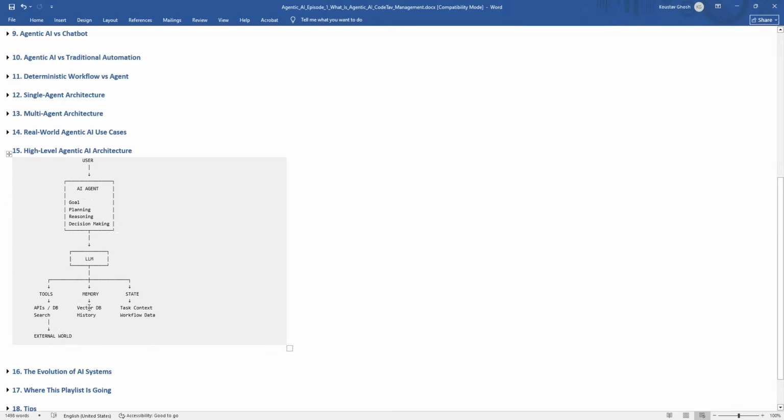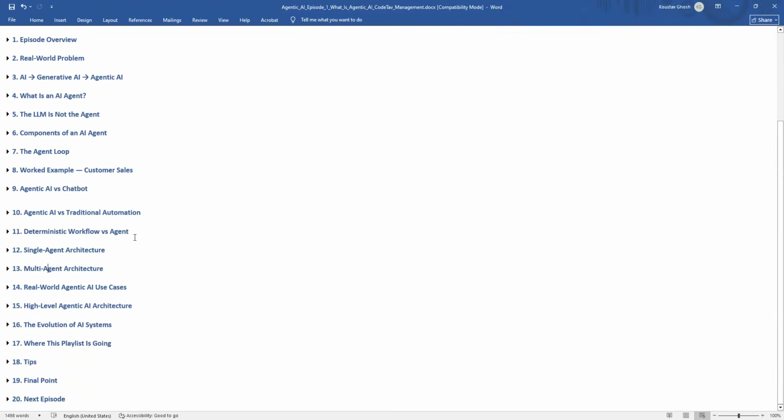Whatever data, short term memory or long term memory, can be stored in the vector DB history. Then state, that is basically the task context and workflow data. Here it also involves security, observability, evaluation, guardrails, authentication, authorization, logging, monitoring, all are involved in this part, right? So you can think of this as the high-level agentic AI architecture.